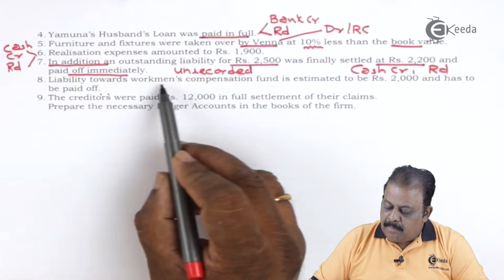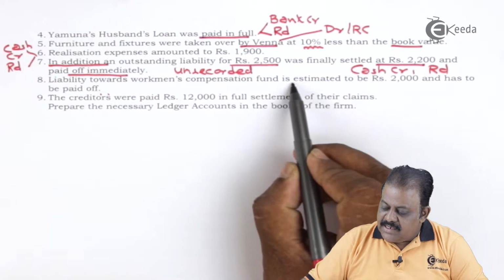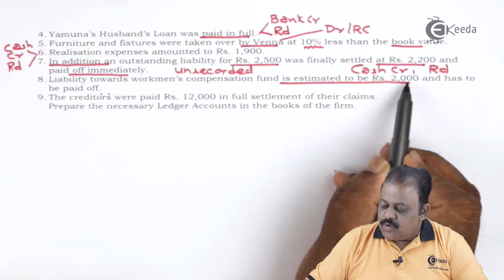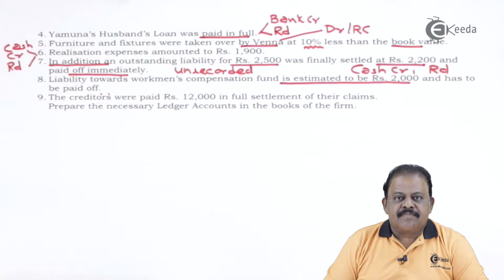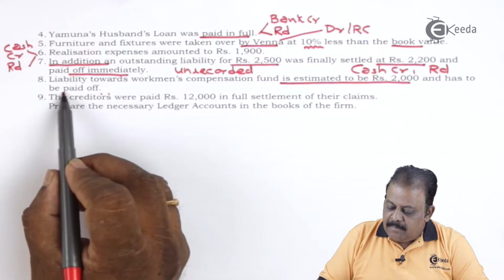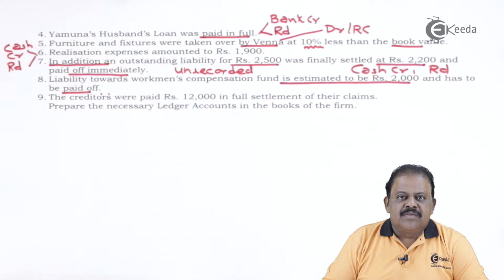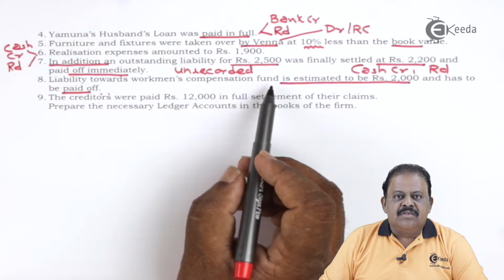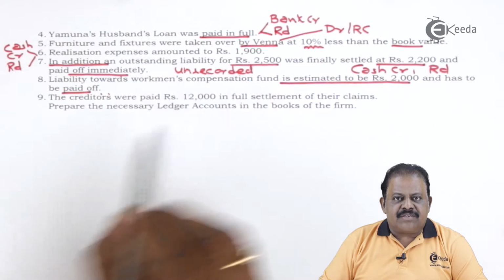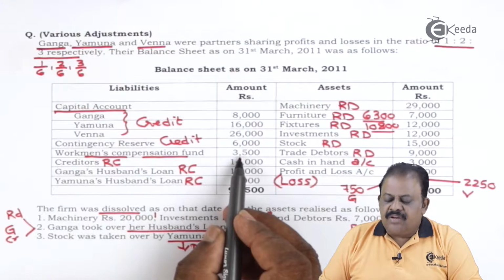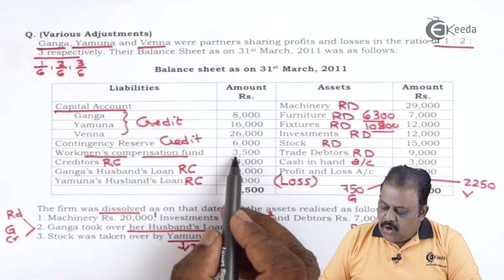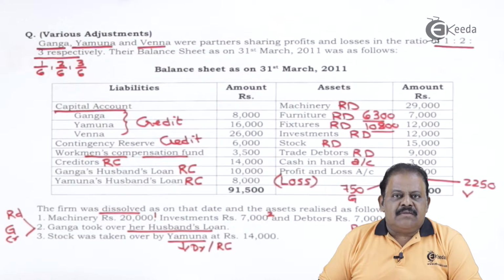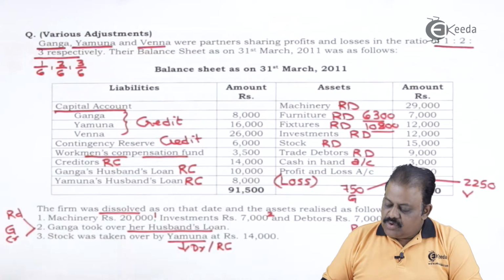Liability towards workmen's compensation fund is estimated to be rupees 2,000 and has to be paid off. So workmen's compensation fund amount we have maintained in balance sheet. It is 3,500. Of this, 2,000 is actually paid as a workman compensation fund liability.